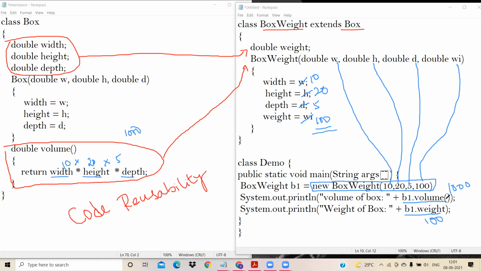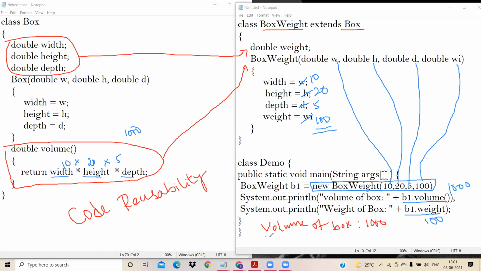Let me write the output. I think you know that, right? The output will come like this. Yeah, let's write it. Output like this: volume of box colon 1000.